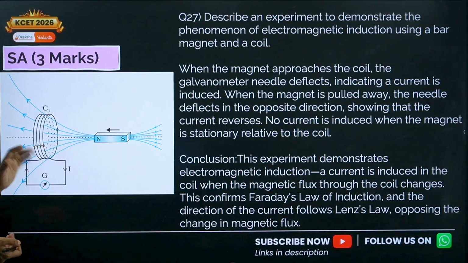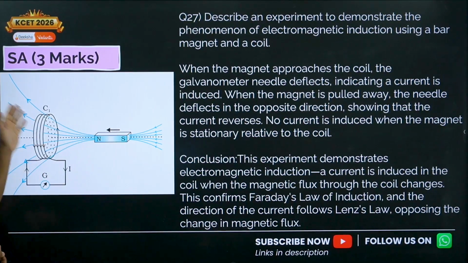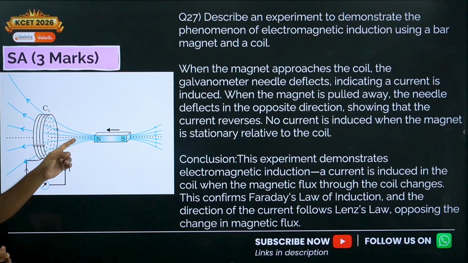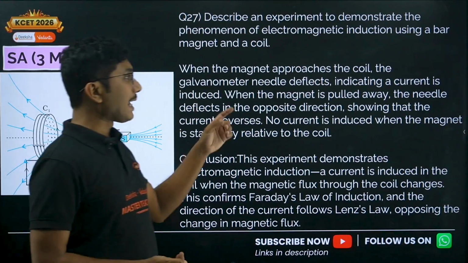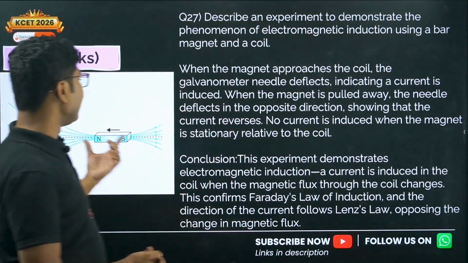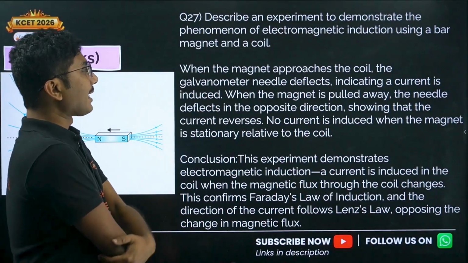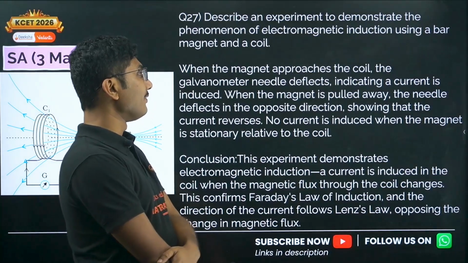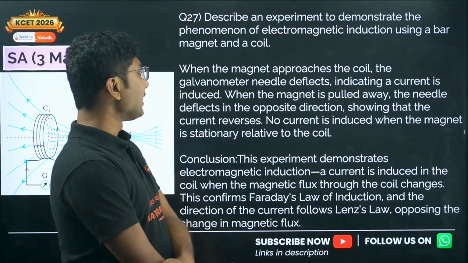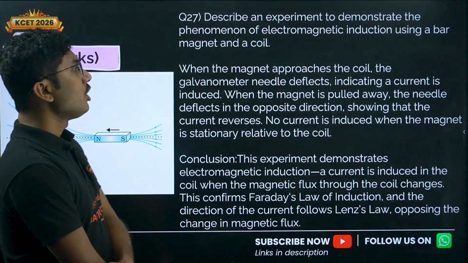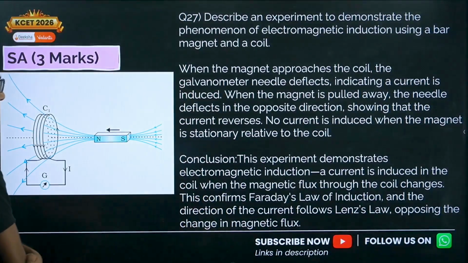So let's see. First of all you have to draw this diagram where you show the coil and a magnet. The magnetic field lines, you have to clearly show, and there is a galvanometer which is deflecting. If you can describe the image by one line, otherwise this is a sufficient answer. When the magnet approaches the coil, the galvanometer needle deflects, indicating a current is induced. When the magnet is pulled away, the needle deflects in the opposite direction, showing that the current reverses. No current is induced when the magnet is stationary relative to the coil.